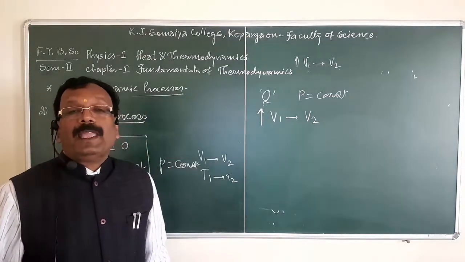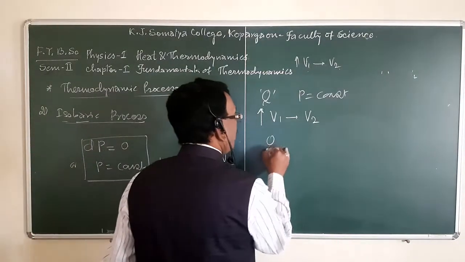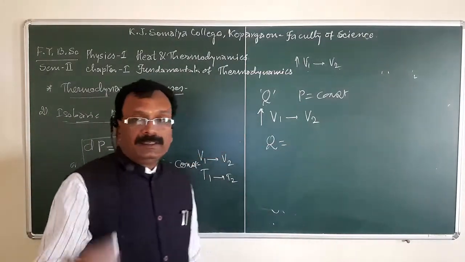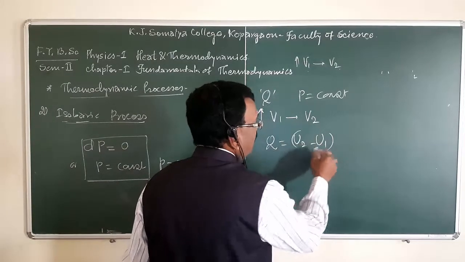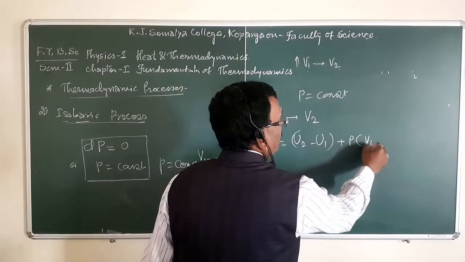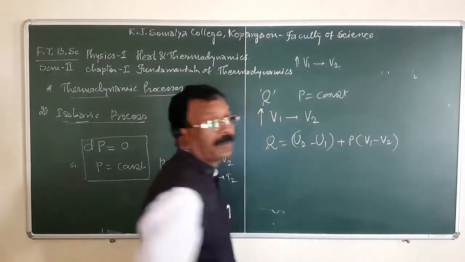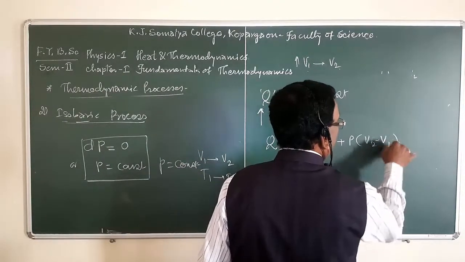Then, from the first law of thermodynamics, we have Q is equal to change in internal energy, that is U2 minus U1, this is the change in internal energy, that is dU, plus P times (V2 minus V1).